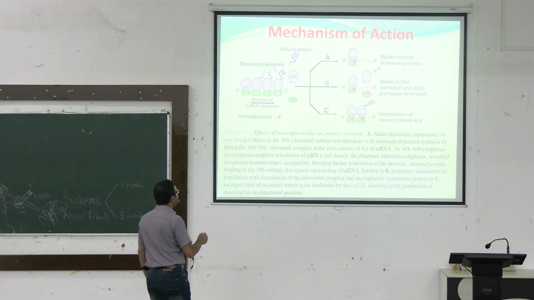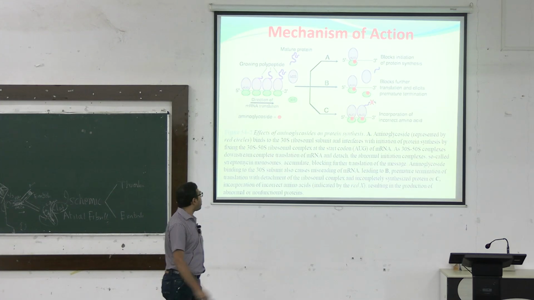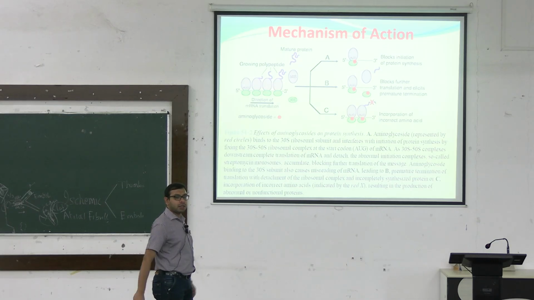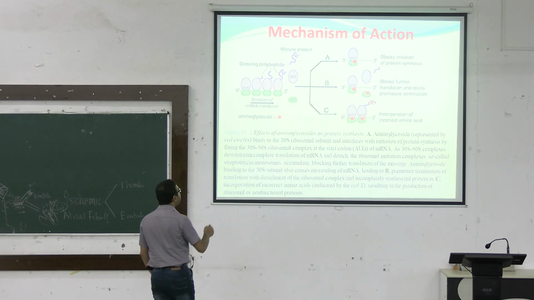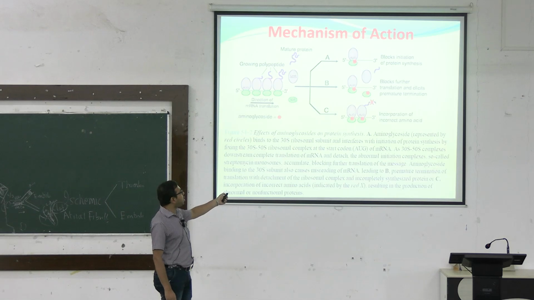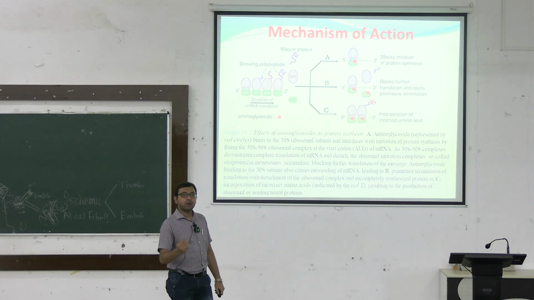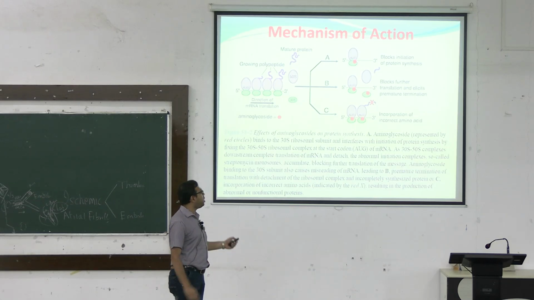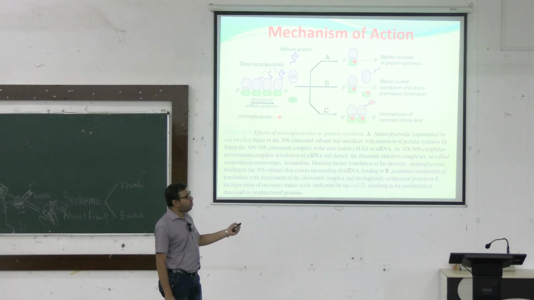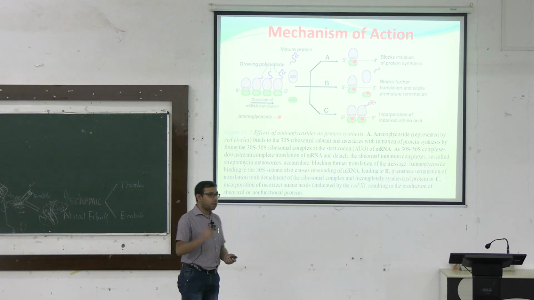You can see the red spot is the aminoglycoside. This is normal protein synthesis, translation, in the bacterial cell. This is the growing polypeptide chain, with the 30S and 50S ribosomal subunits. The green one is the 30S, the purple one is the 50S ribosomal subunit. When the red ones, the aminoglycosides, attach to the mRNA complex present on the 30S or the 30S-50S interface, first that blocks or freezes the initiation of protein synthesis. The protein synthesis will not be initiated, that is one point.